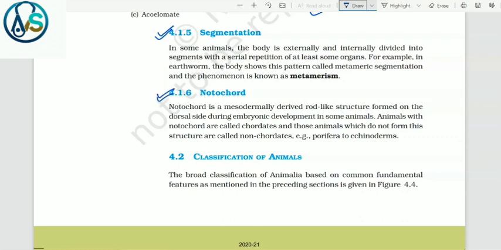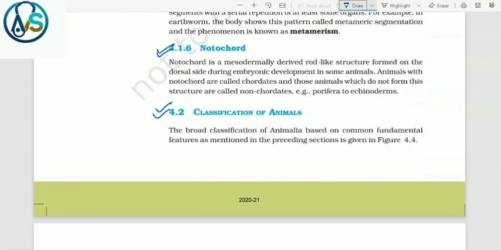4.1.6 Notochord. Notochord is a mesodermally derived rod-like structure formed on the dorsal side during embryonic development in some animals. Animals with notochord are called chordates, and those animals which do not form this structure are called non-chordates. Example, porifera to echinoderms.